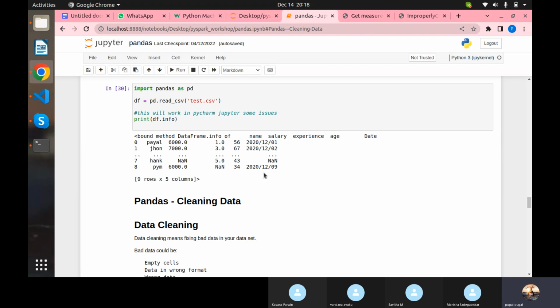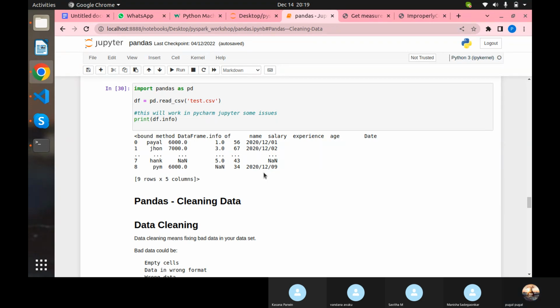A data frame, like if you're going to get a large amount of data, those data will not be standardized, or else they are not perfect. So you will not get perfect data each time. The data will be crushed, duplicate data, not null data, those kinds of data you will get, and erased data, whatnot. So damaged data, not proper method data, different types of data you will get.